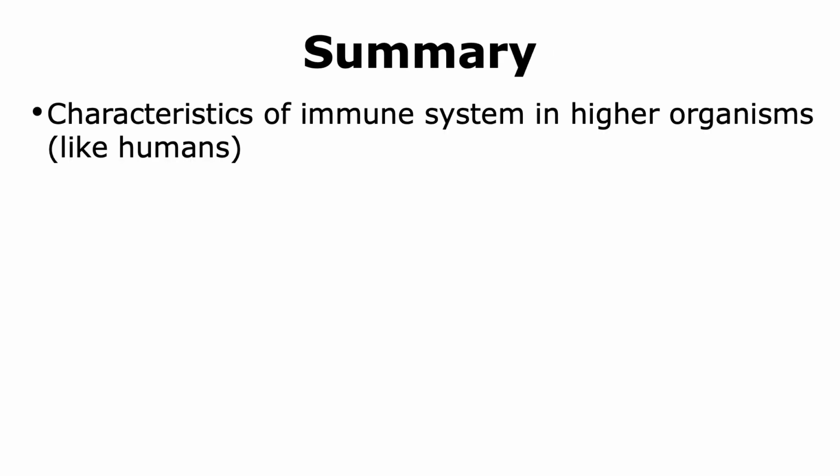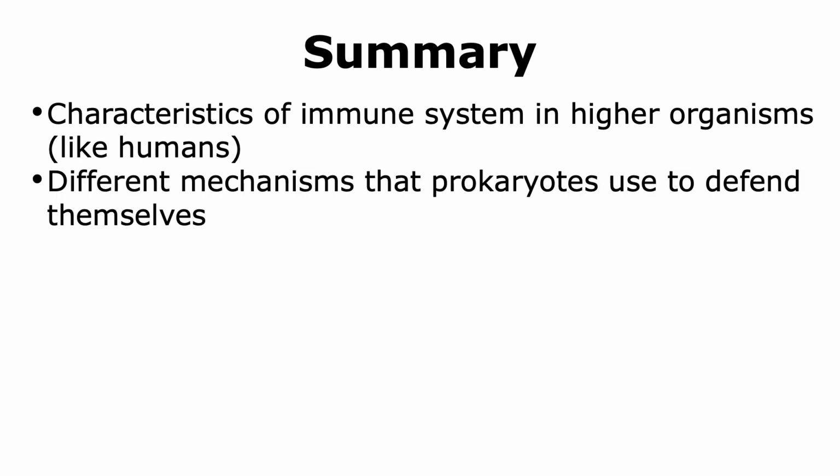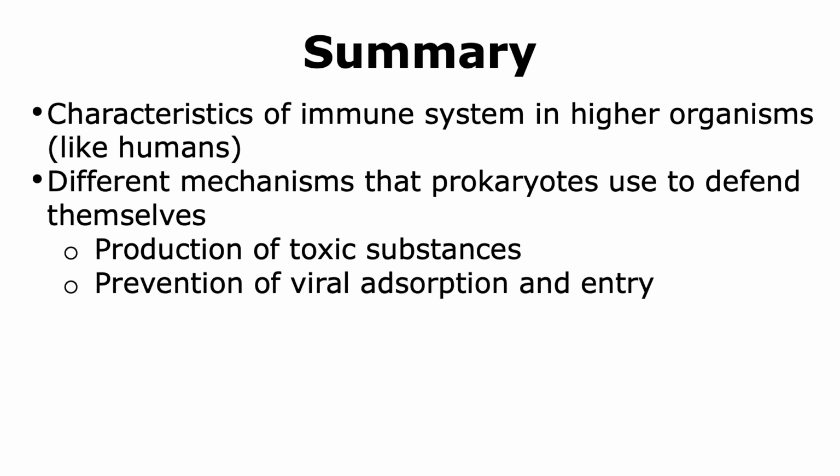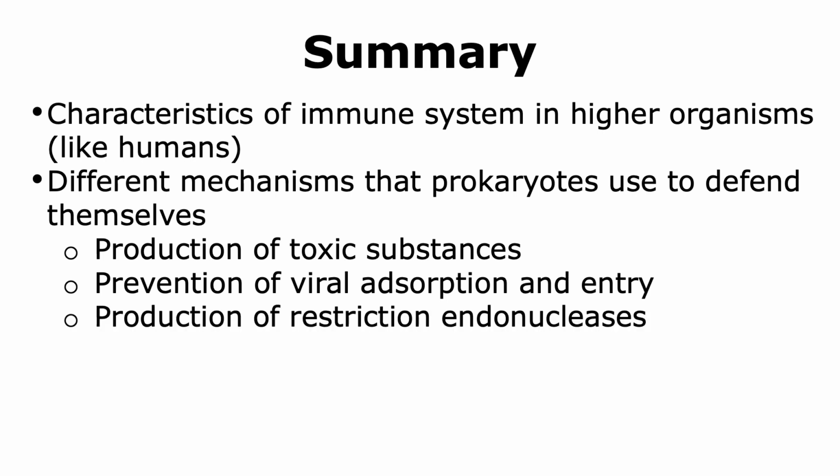With this, we come to the end of our talk, where we learned about the characteristics of the immune system in higher organisms like humans, as well as different mechanisms that prokaryotes use to defend themselves. Do remember, prokaryotes are unicellular organisms that evolved first on Earth. They're able to protect themselves by producing toxic substances and are able to combat viruses by preventing viral adsorption and entry, producing restriction endonucleases, as well as having a CRISPR-Cas system.